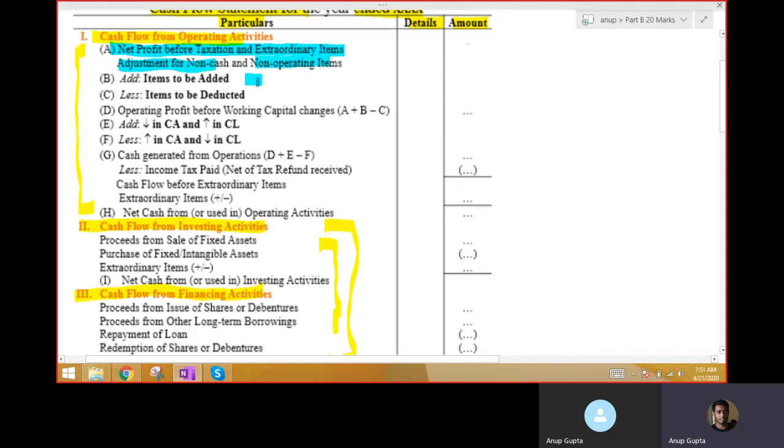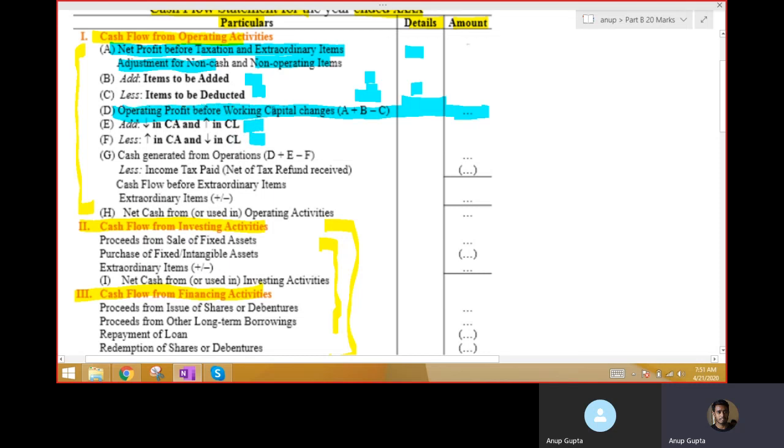After this adjustment, where you have added and subtracted, the total is operating profit before working capital changes. In working capital changes, you will do the adjustment of these two. I'll explain everything in detail. I'm just showing you the sequence.